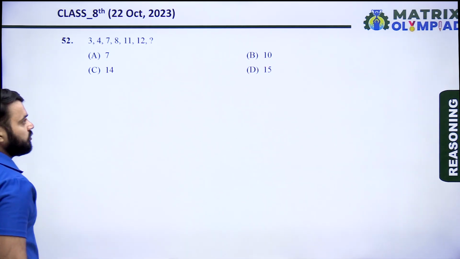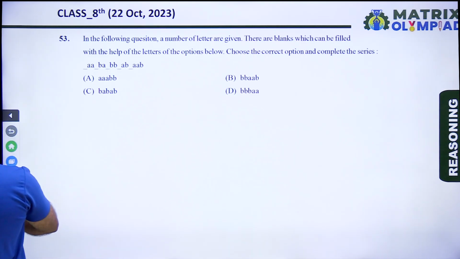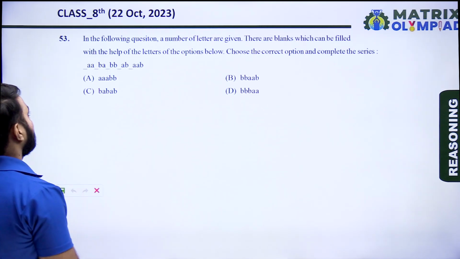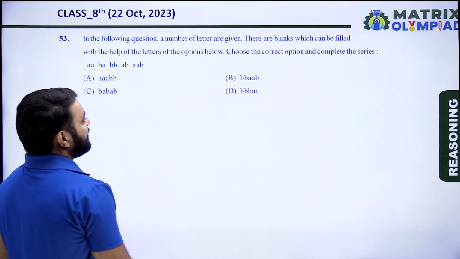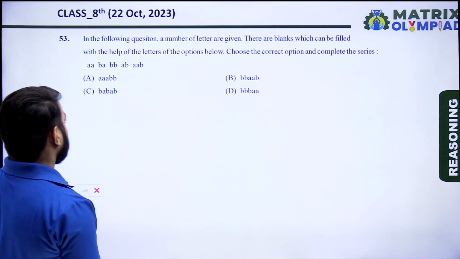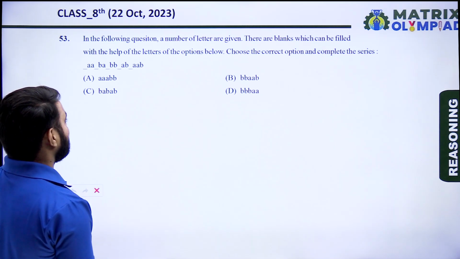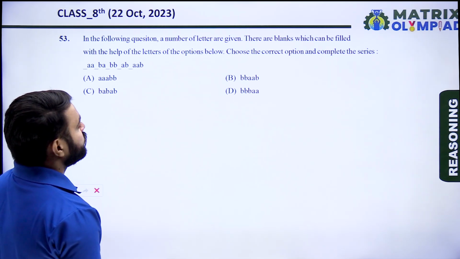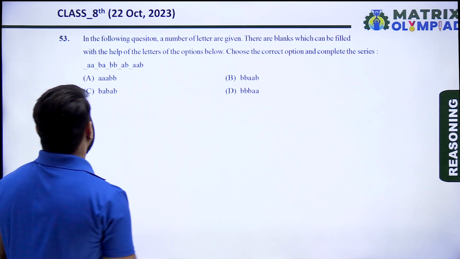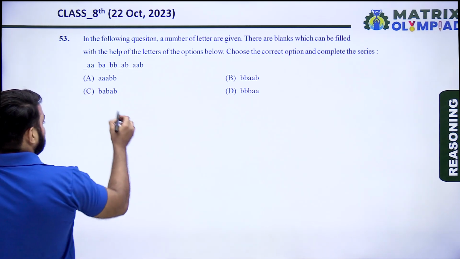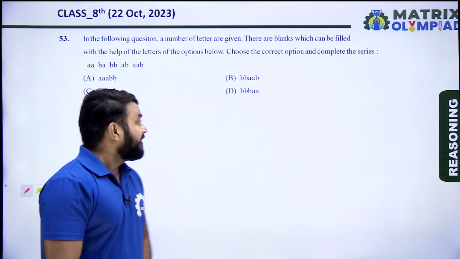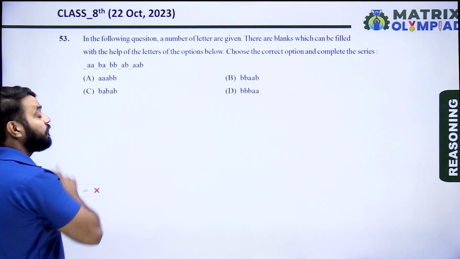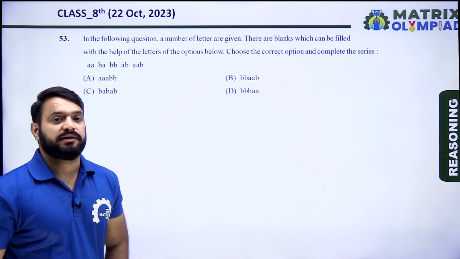Let's move on to the next question, question number 53. In the following question, a number of letters are given. There are blanks which can be filled with the help of the letters of the options below. Choose the correct option and complete the series. In this type of question, take the options one by one and see which one follows a suitable pattern.